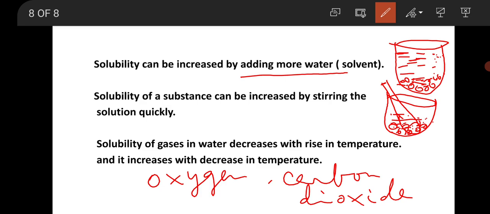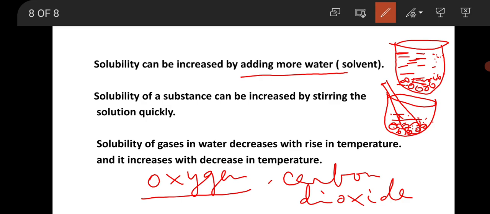Now you see, solubility of gases in water decreases with rise in temperature, and it increases with decrease in temperature.